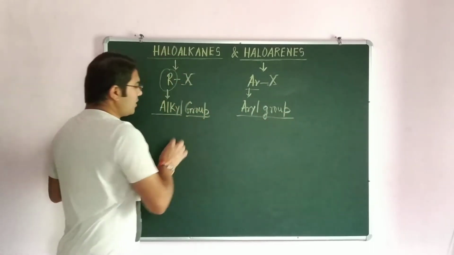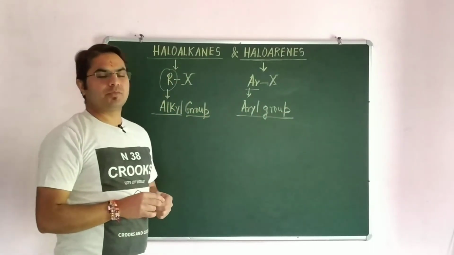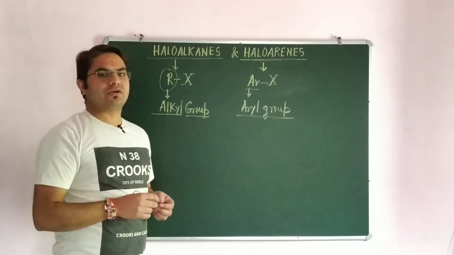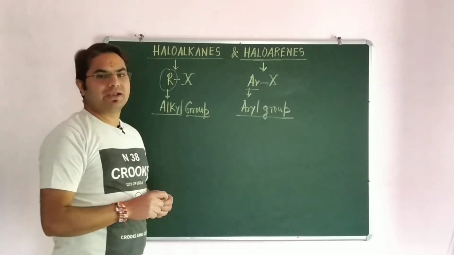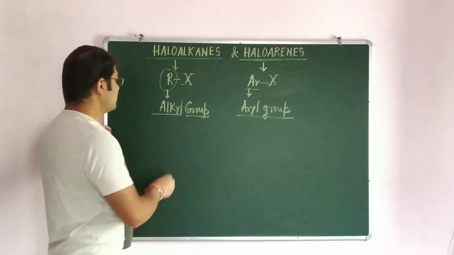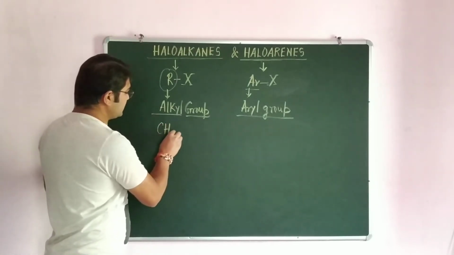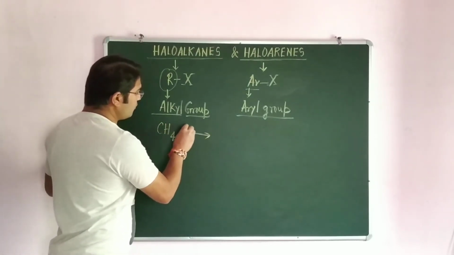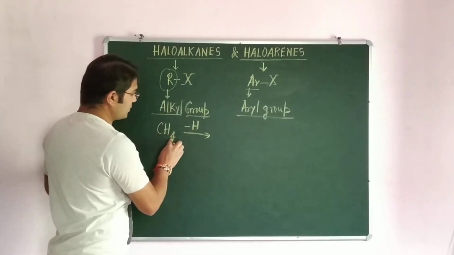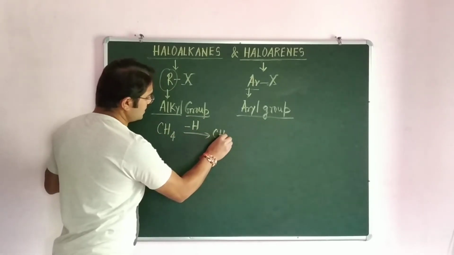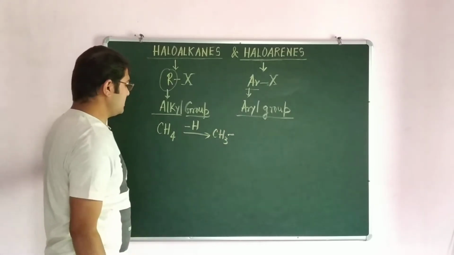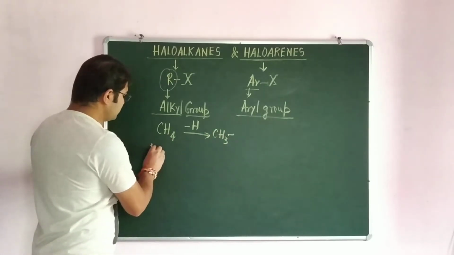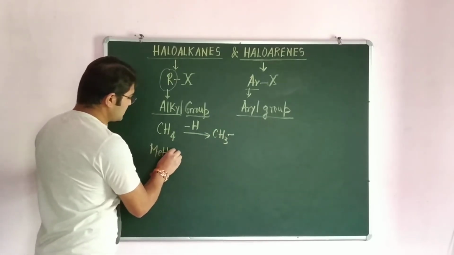So how is an alkyl group formed? An alkyl group is formed by the elimination, or we can say the removal, of one hydrogen from an alkane. The first member of alkane is CH4. If we remove one hydrogen from CH4, it becomes CH3. The name of this alkane is methane.